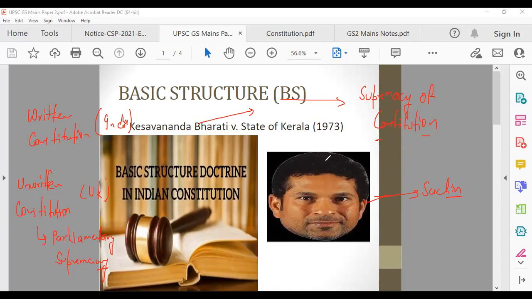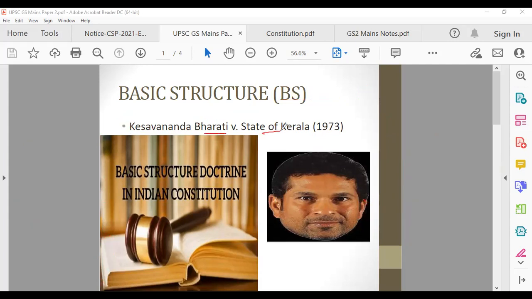So now, let's talk some more about basic structure. Keshavananda Bharati versus State of Kerala, in this particular case, Supreme Court came up with basic structure, right? And why I have shown Sachin Tendulkar face here is, this judgment came on 24th April, 1973. And the same day is the birthday of Sachin sir. So this is easier for you to remember stuff. So that's why Sachin sir face is there.